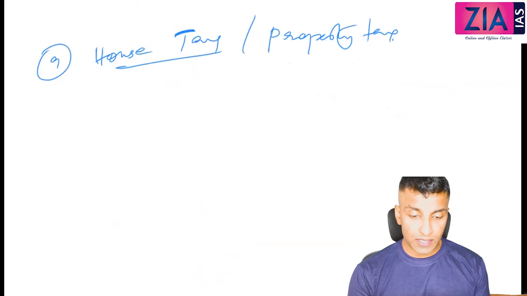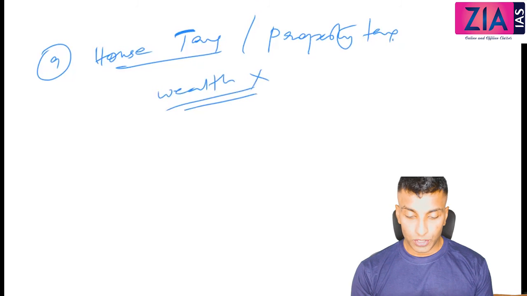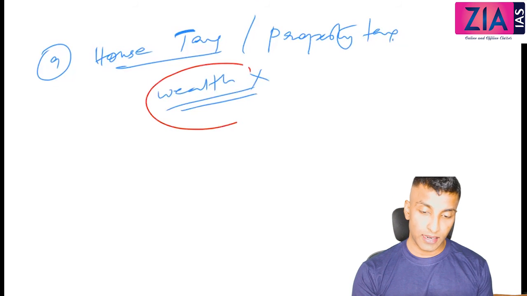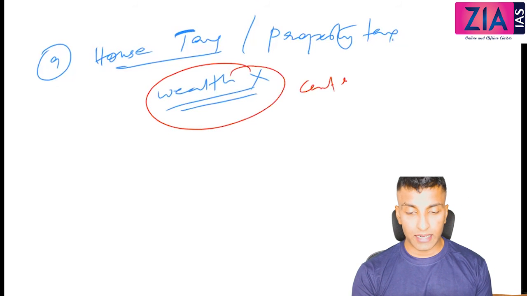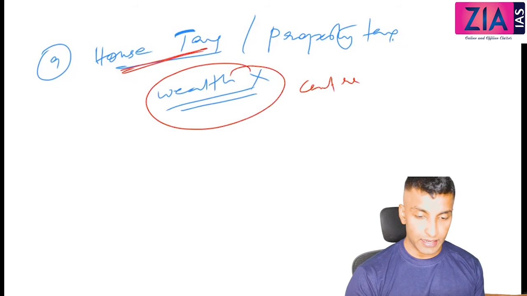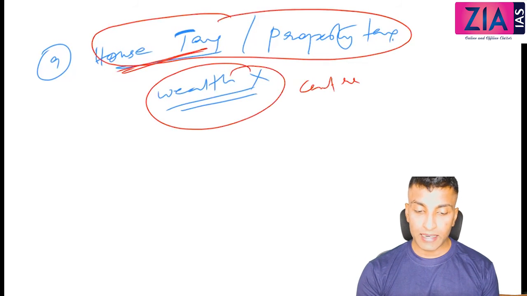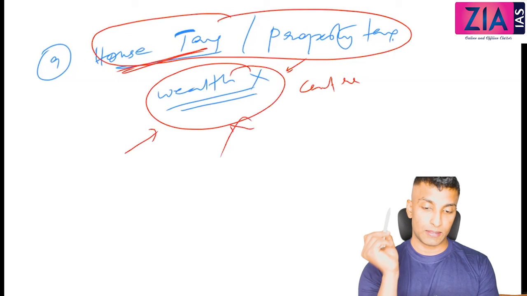Wealth tax, when we have discussed, I have told you the house, property, etc. will not come under wealth. So wealth tax was by the center, and it got abolished, and instead we discussed about surcharge. So house tax is by the municipality, and it is under state government. Wealth tax is under center government. People have confusion that house tax and property tax will come under wealth. No, it will not come under wealth tax.